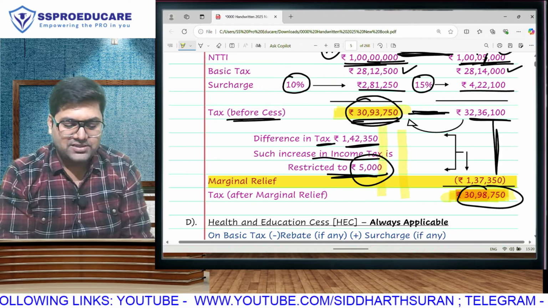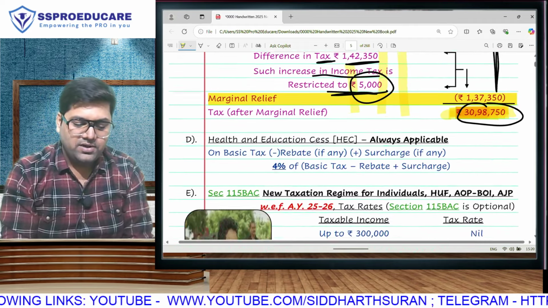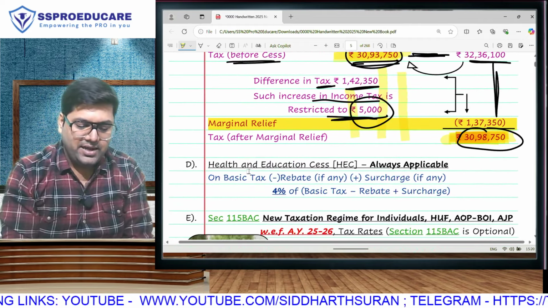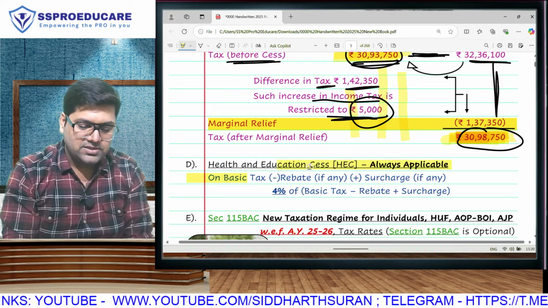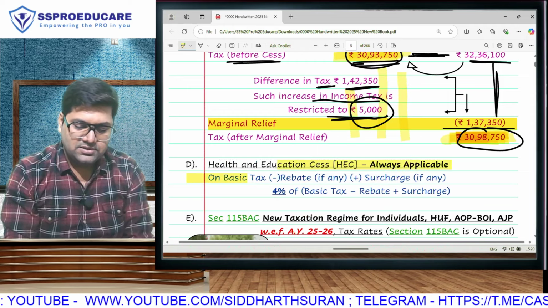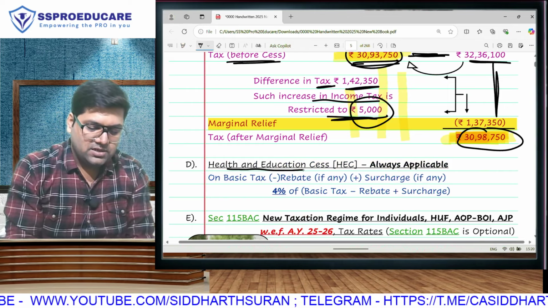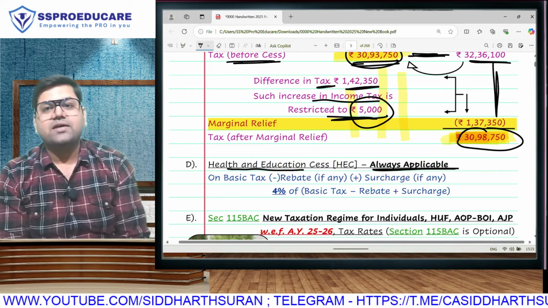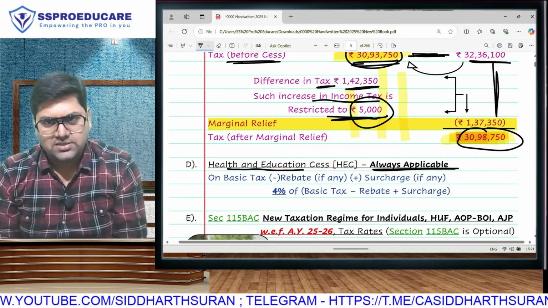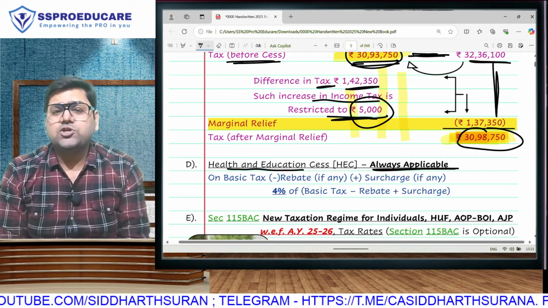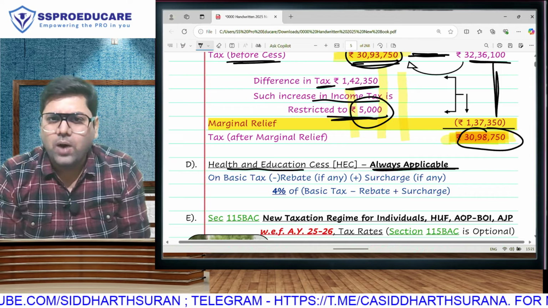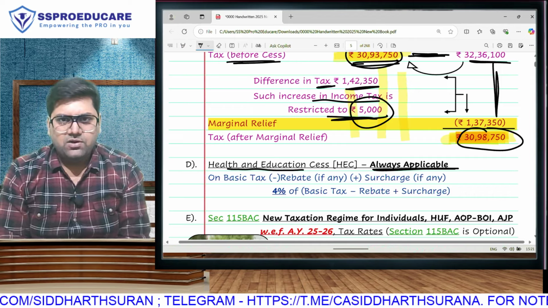But then we have this last concept, the concept of HEC, that is Health and Education Cess. HEC will be applicable always, whether you are a rebate case, whether you are a surcharge case, whether you are rich or poor, no matter who you are, HEC will be always applicable.